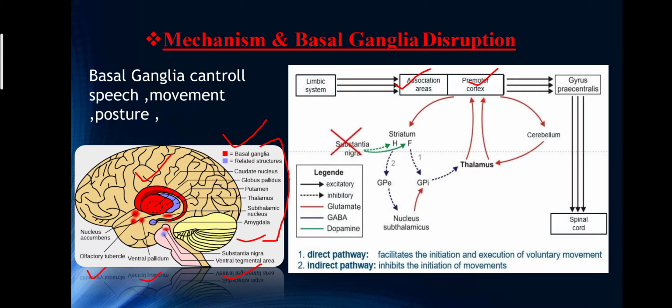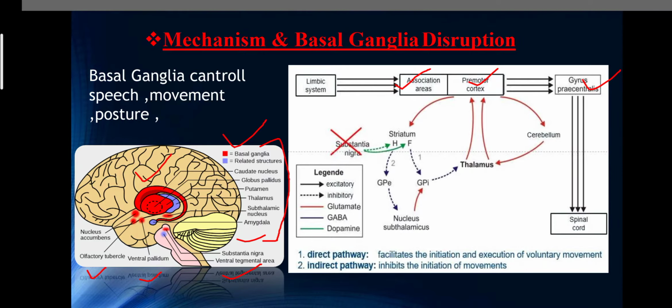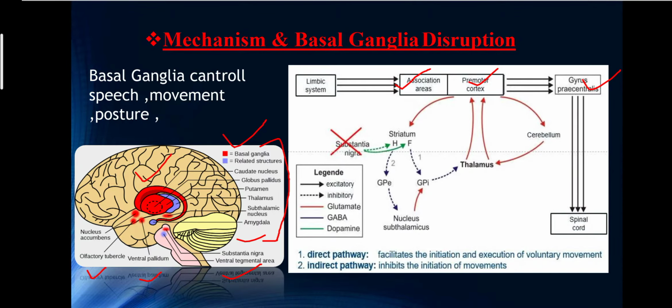The precentral gyrus is the anatomical location of the primary motor cortex, which is responsible for controlling voluntary motor movement on the contralateral side of the body. Then it transfers the signal to the spinal cord. The spinal cord is the main rod that controls all body parts.